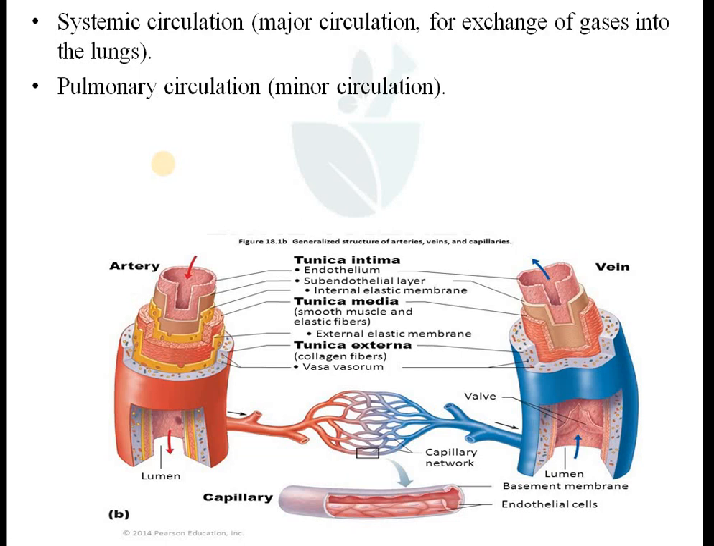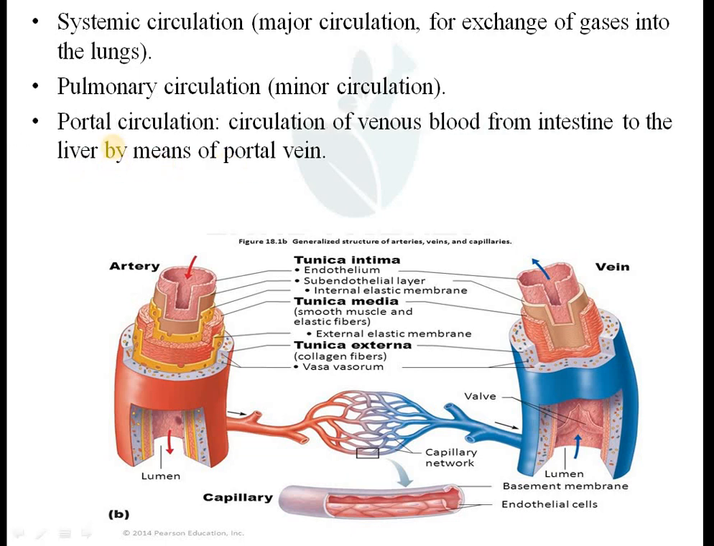There is another type known as portal circulation. Around 40 to 45% of the blood ejected from the heart goes into the GIT area.